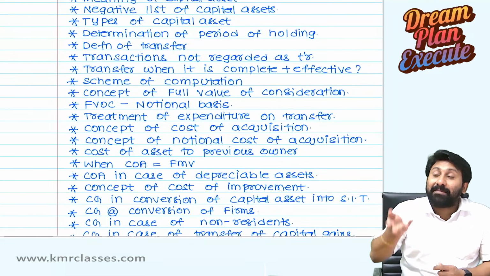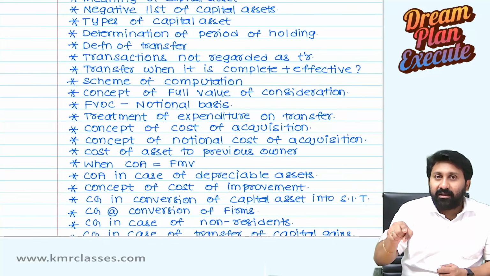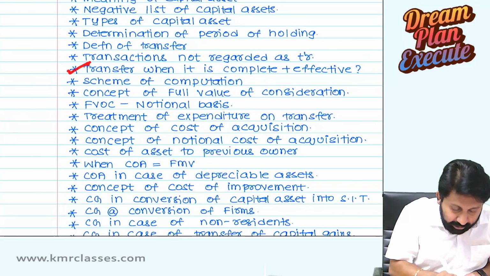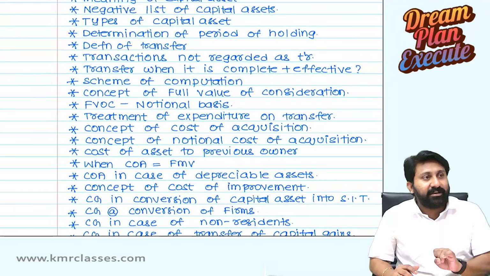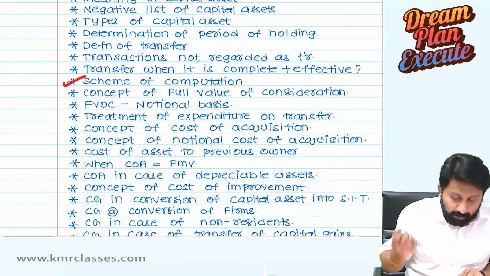So what do you mean by transfer? When you tell that today transfer is completed, today transfer is effective, how can you tell? Here we are going to read that. Next one. There is a capital asset, we transferred. Now compute the capital gain. That's the scheme of computation.